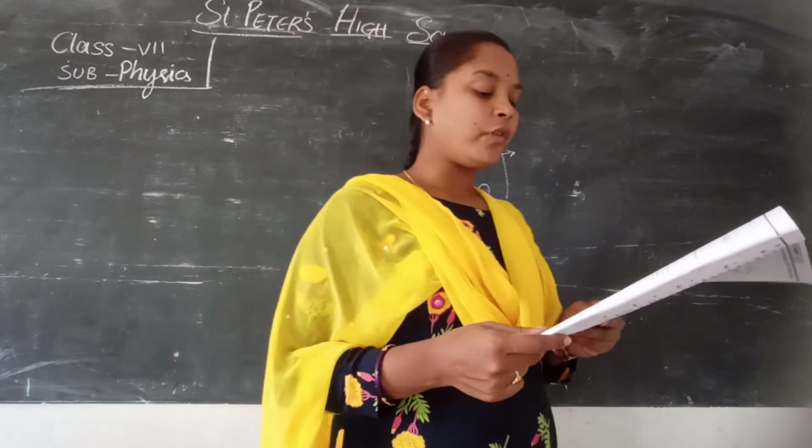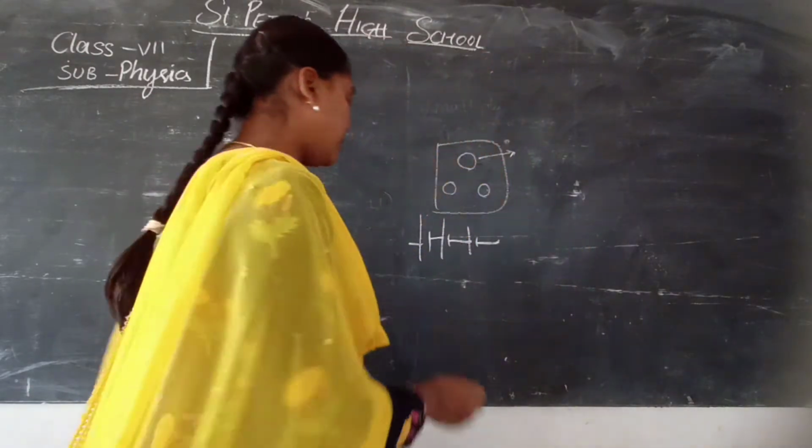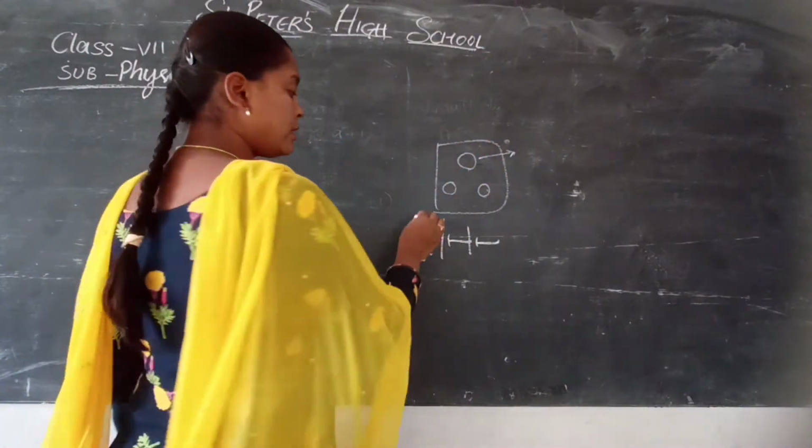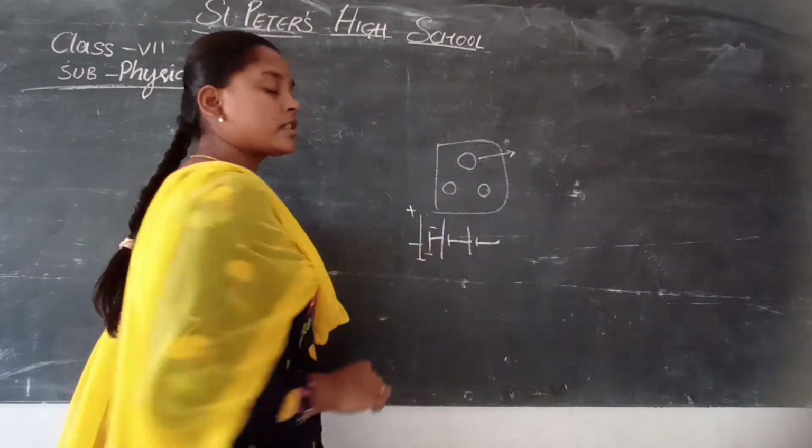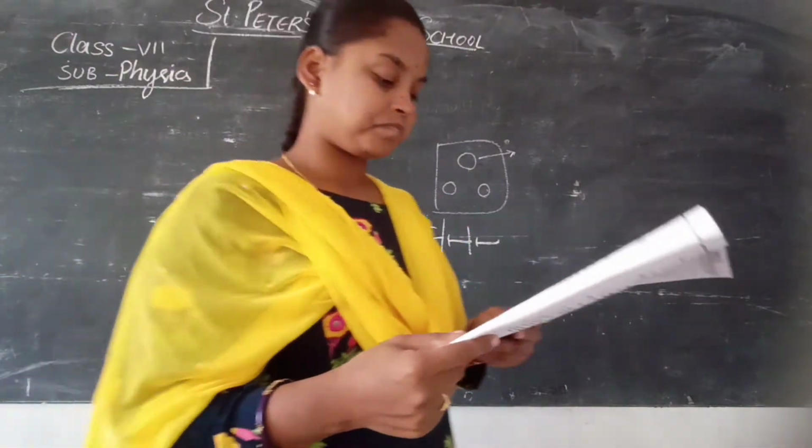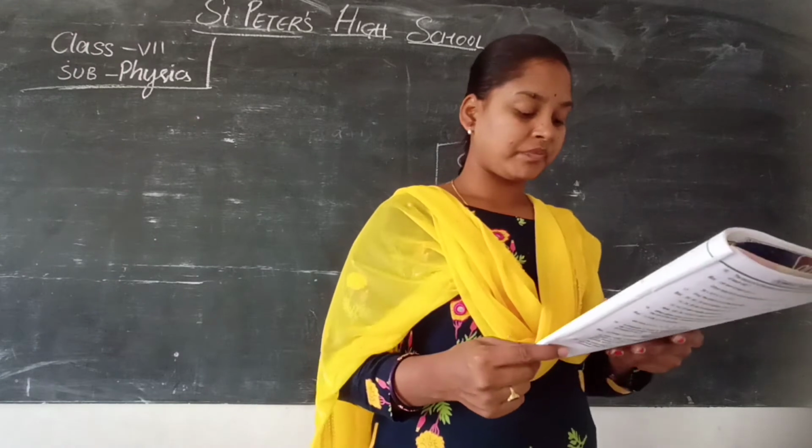Next, the two terminals of a cell. A cell has two terminals here. What are they called? The big one is the positive terminal and the small one is the negative terminal. Next one.